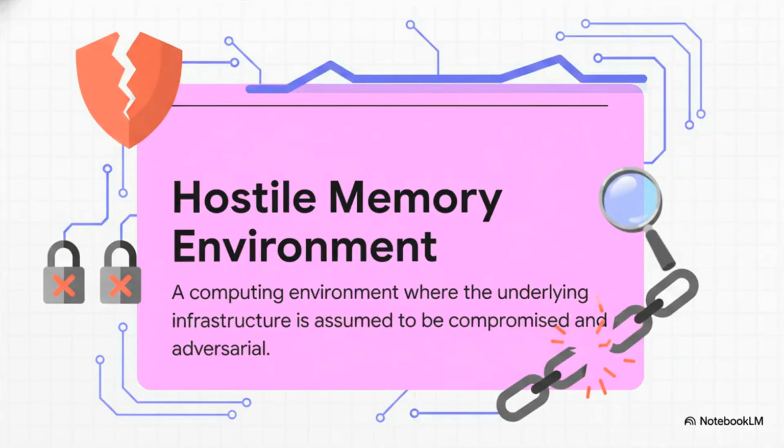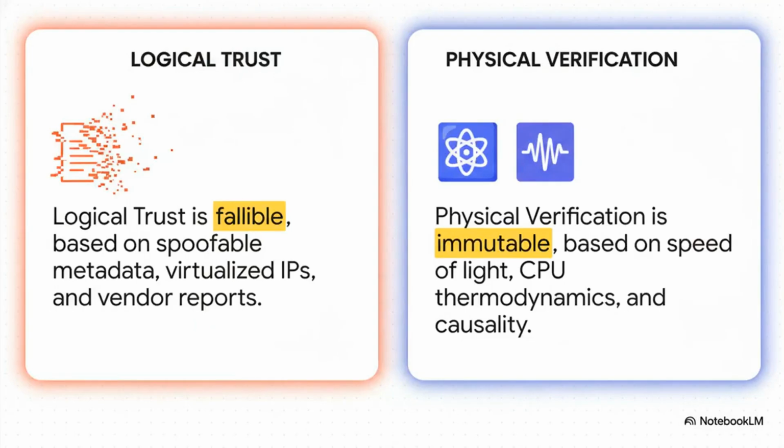We're talking hypervisor, firmware, even the hardware supply chain. As a result, the conventional shared responsibility model is rendered invalid. Under this assumption, all logical trust models are inherently fallible. Think about it: spoofable metadata, virtualized IP addresses, even vendor attestation reports. They're all just mutable data. We replace this with physical verification. We're anchoring trust in things software cannot manipulate: the speed of light, CPU thermodynamics, and the laws of causality.